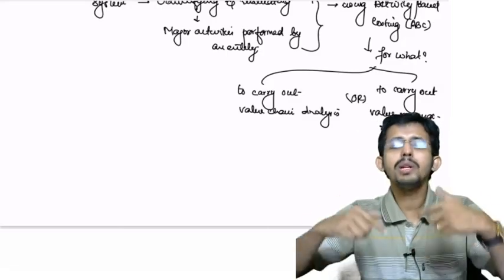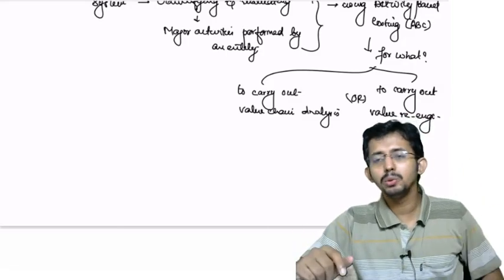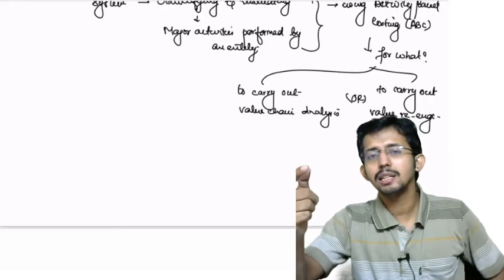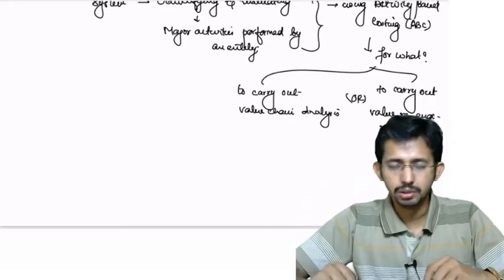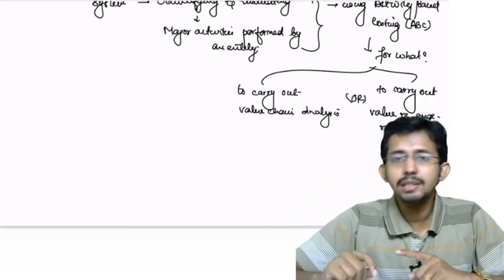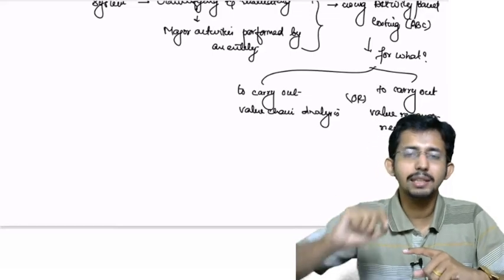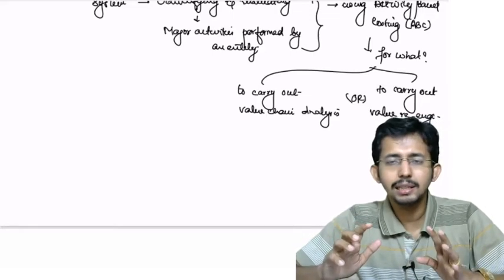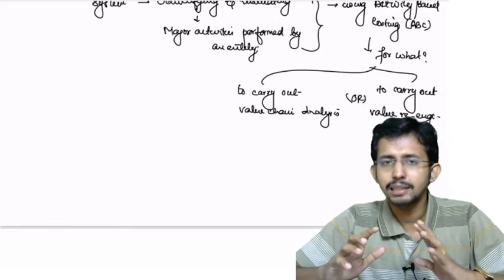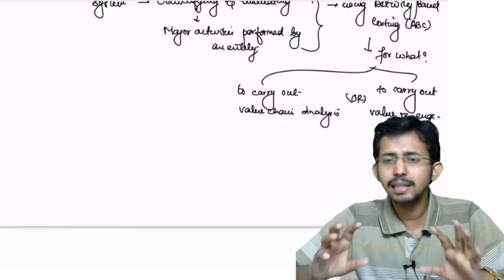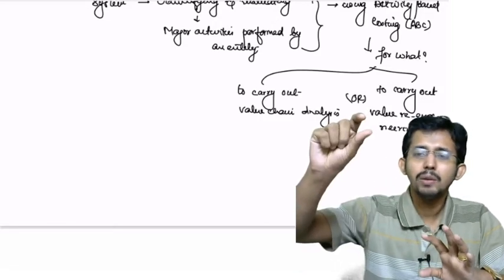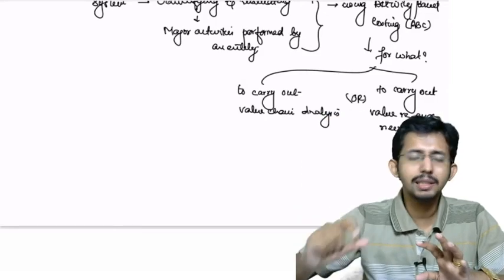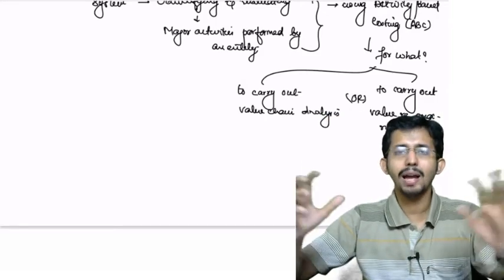Now we are going one step ahead and using this ABC costing for managing the cost. How do we manage the cost? We are doing a value chain analysis. We have dealt with value chain analysis in detail in chapter number 1 and chapter number 2. In value chain analysis, we identify which are the major activities that constitute the value chain.